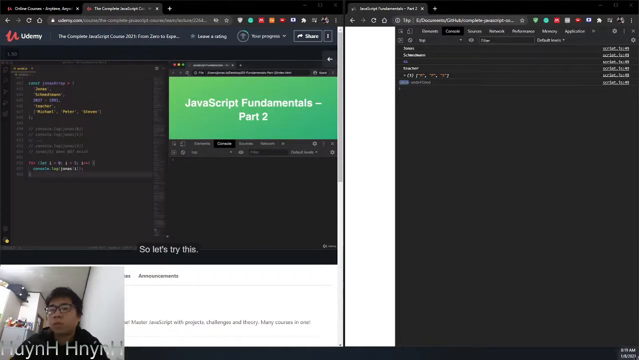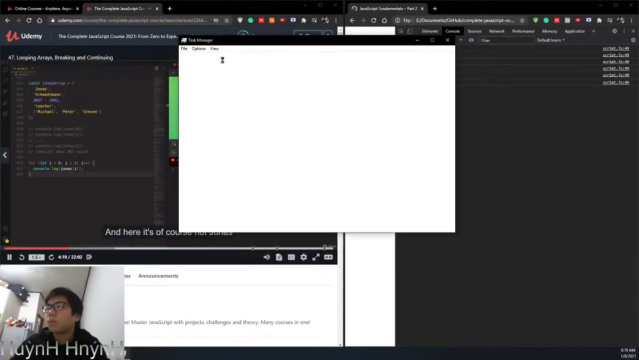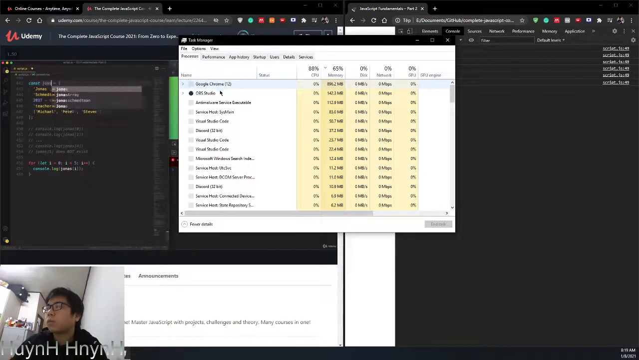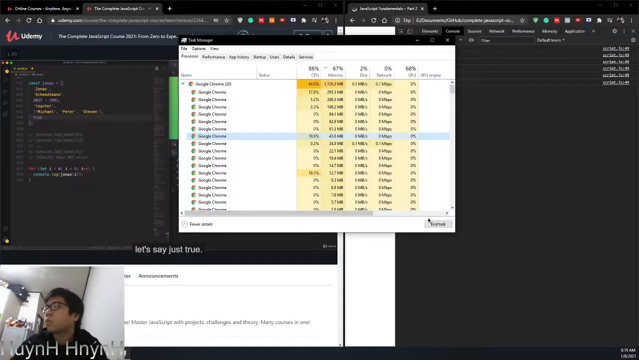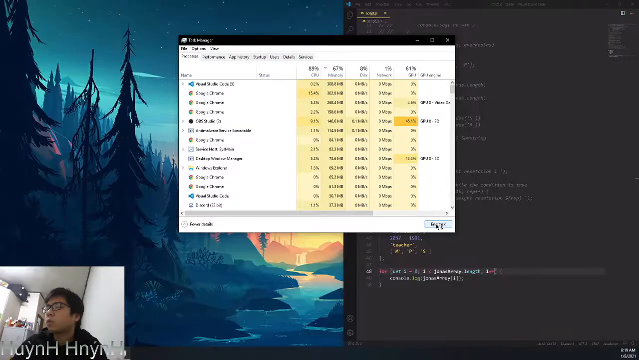So let's try this. And here it's of course not Jonas, it's Jonas array. So let's change the name up here in the array itself. Try that again, and yeah, we get a log of each of the elements in the array, all 5 of them. Great. But there's still one problem with this, which is that we hard-coded the length of the array here with 5. So let's say that we add another element, let's say just true, and if we try this now, do you think that true will be logged here as well?